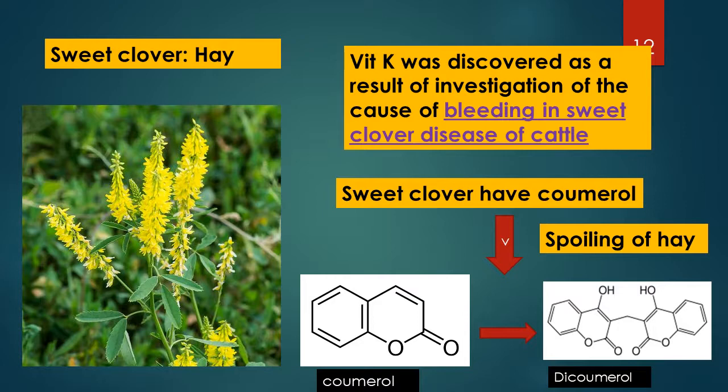So that spoiled hay contained dicoumarol, and when this hay was eaten by cattle, this caused bleeding disorder in cattle.